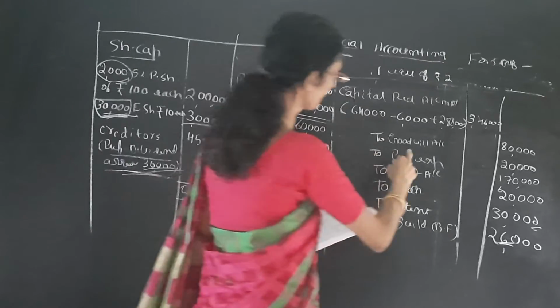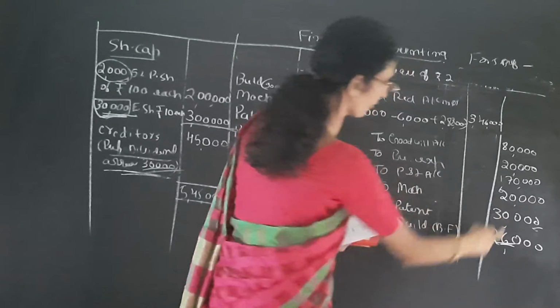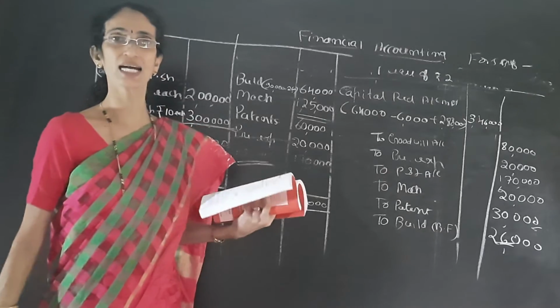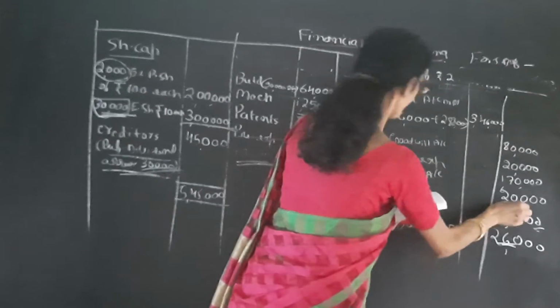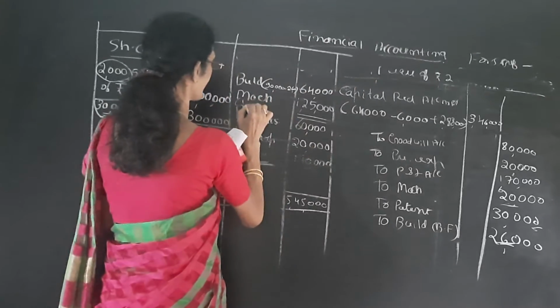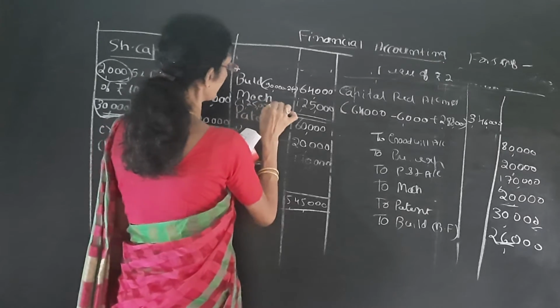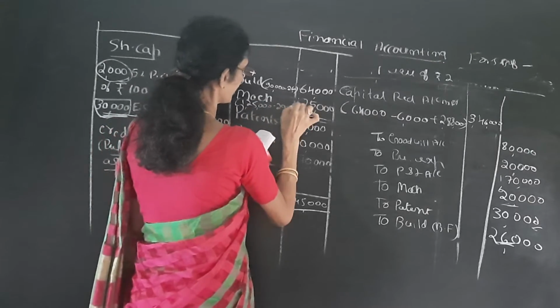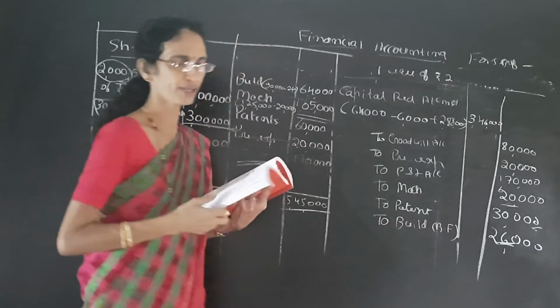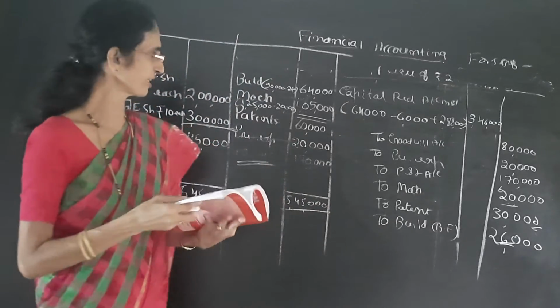Machinery: out of that, 20,000 is written off, see the last journal entry. So we deduct 1,25,000 minus 20,000, and we get 1,05,000.